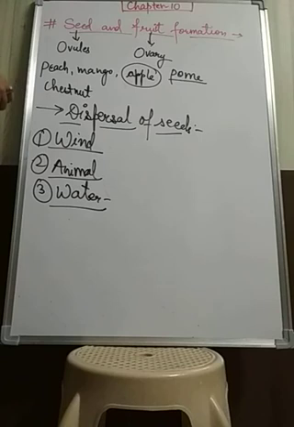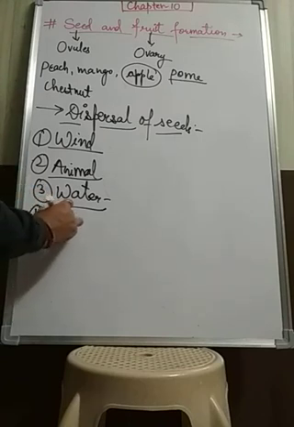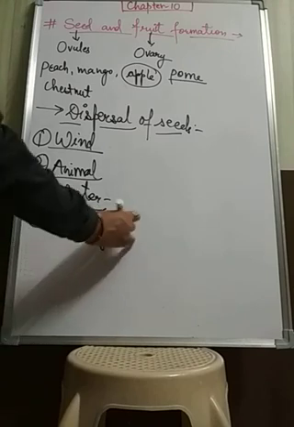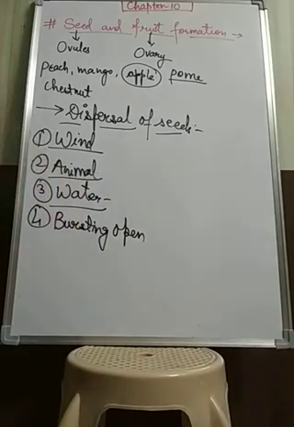And the fourth one is bursting open of fruits. When the fruit bursts open, it splits, and the seeds can easily be scattered away from the parent plant. The examples are balsam, pulses and pods.